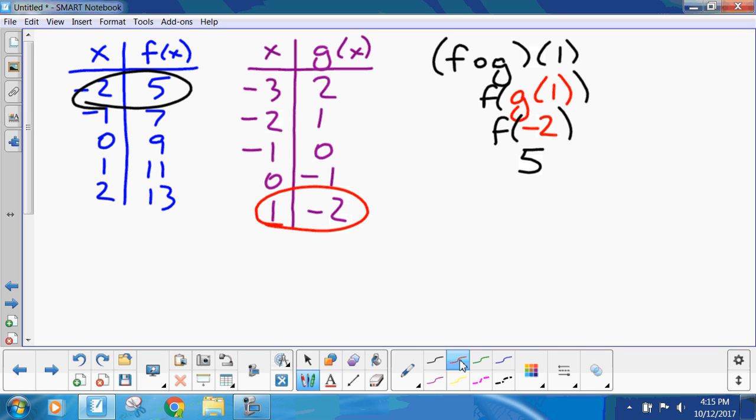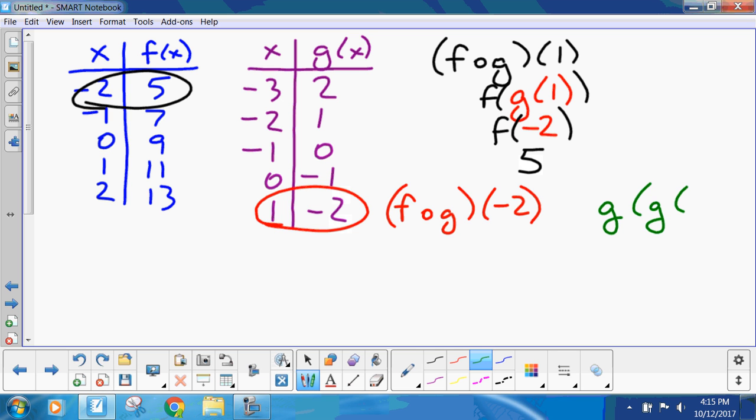Now, what I want you guys to do is to do f of g of minus 2. And then I want you to do g of g of 1. So pause the recording, do these, come back, and we'll check our answers.